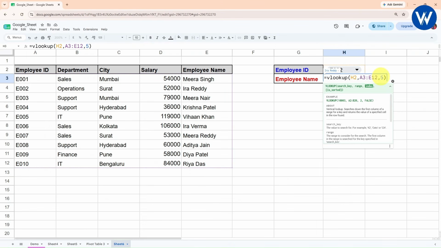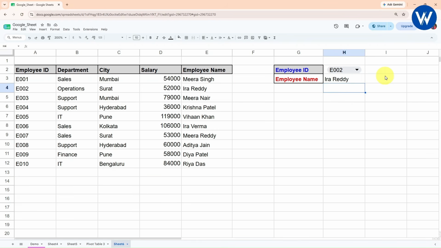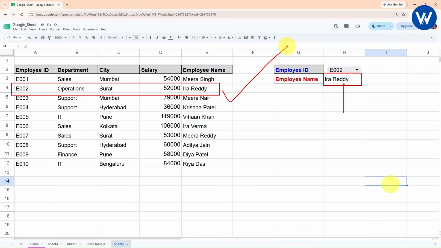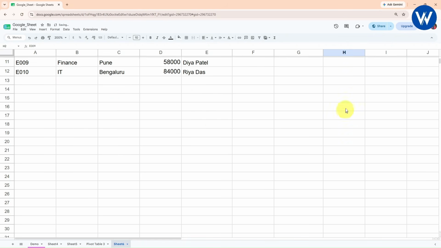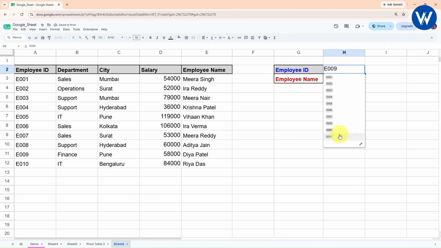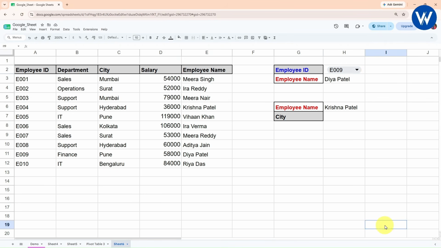Let's click enter. Wow, it's completely amazing. Here we can see the employee name is Ira Reddy. I think it is perfect. Yes, it is perfect guys. Make sure to like this video. Now look here guys, if I select any particular employee ID, it will update instantly, right? This is how the VLOOKUP function works. I hope you guys understood.